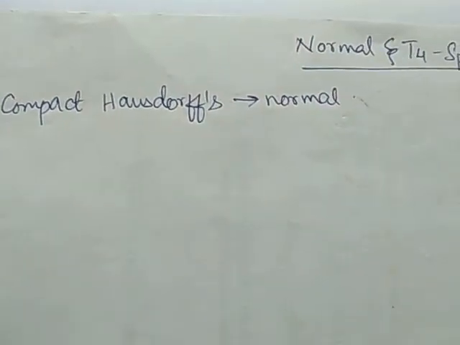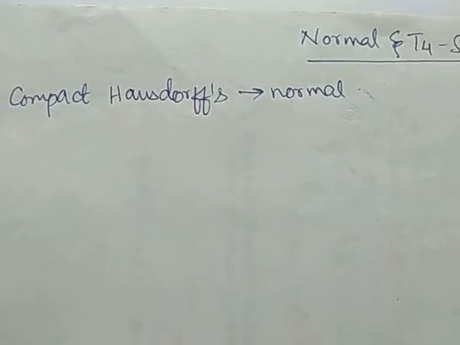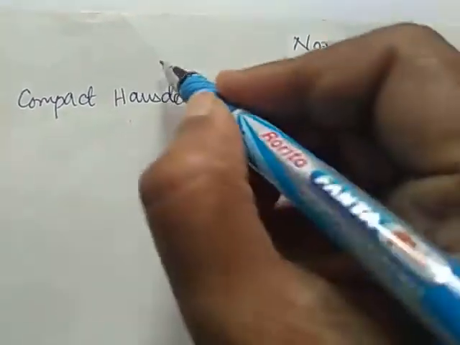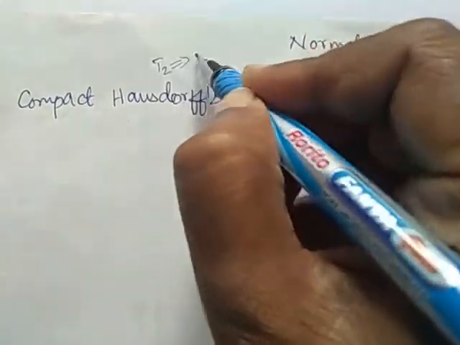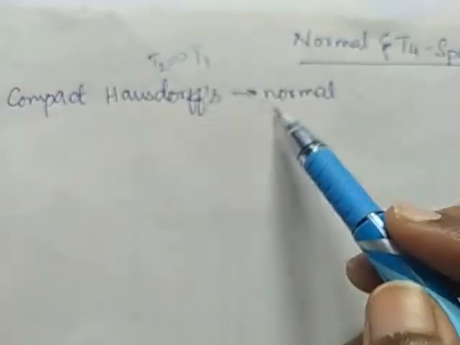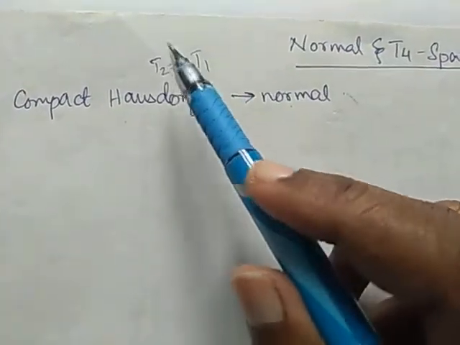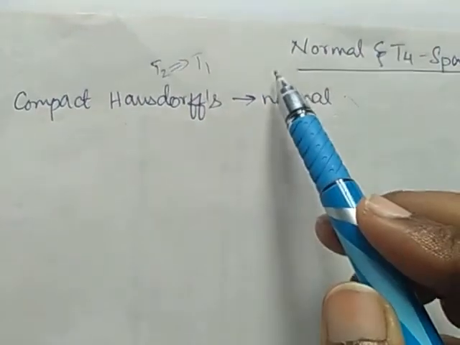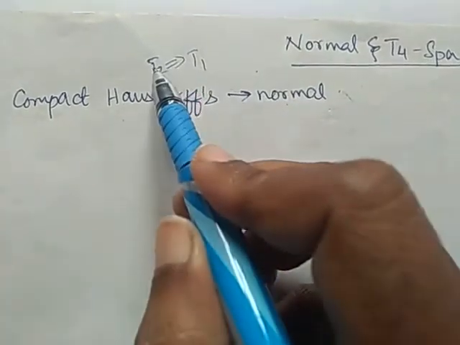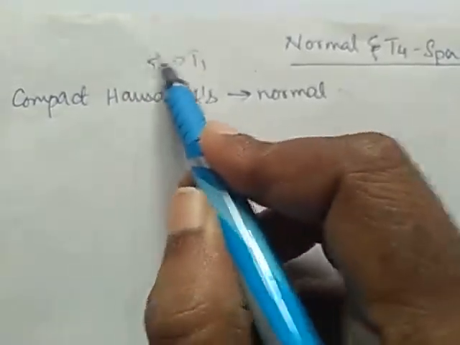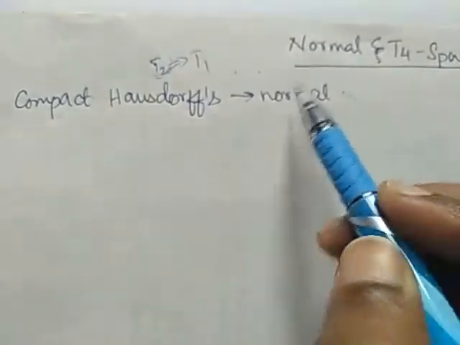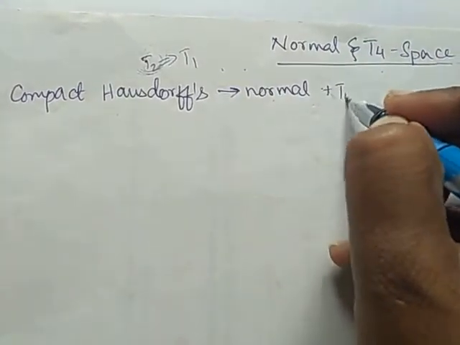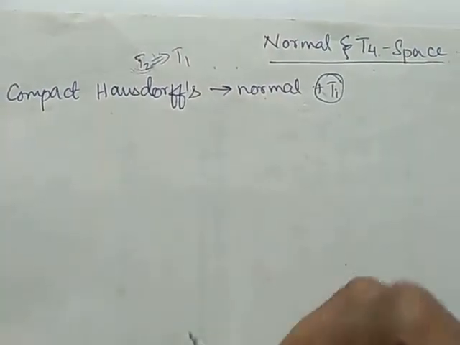Or every Hausdorff space is T4 space. So whenever it is normal, every T2 space implies T1 space. So every T2 space is T4 space, means if we prove T2 space is normal, obviously T4 space is also normal, because normal plus T1 gives us T4 space.